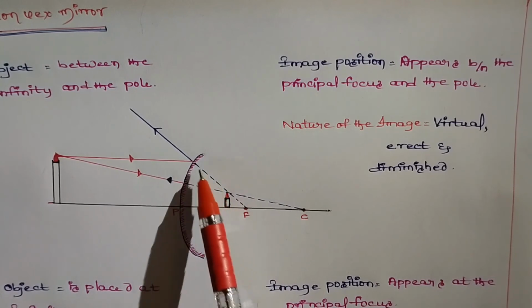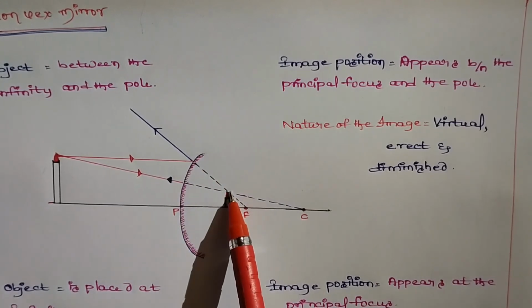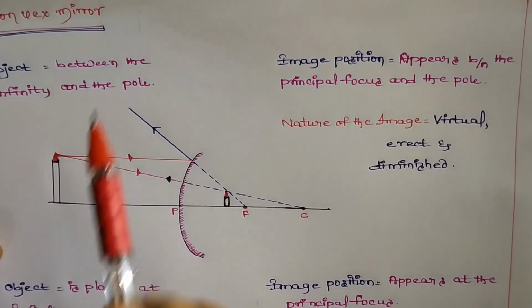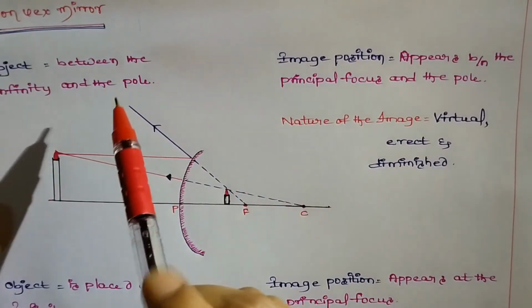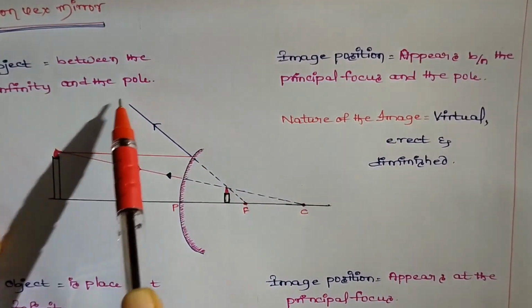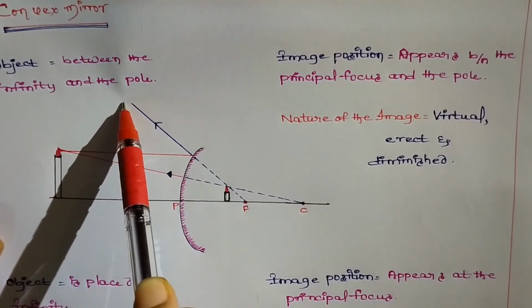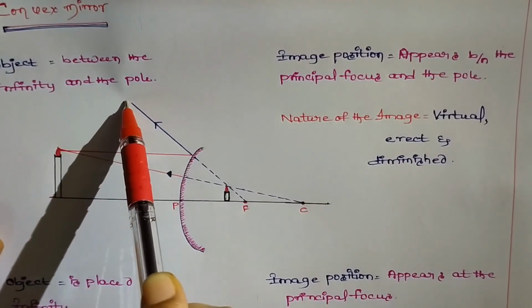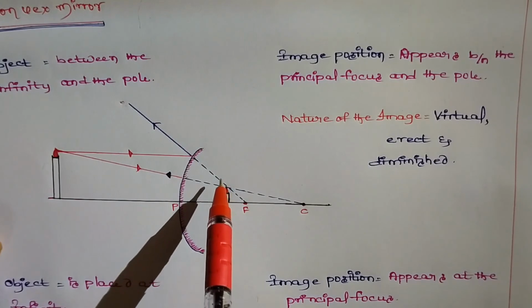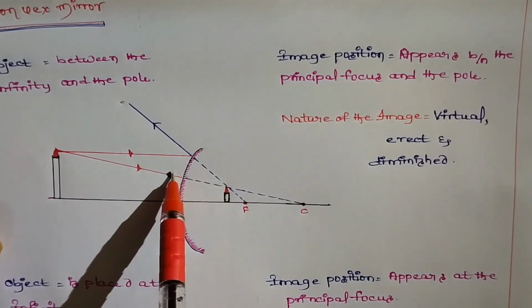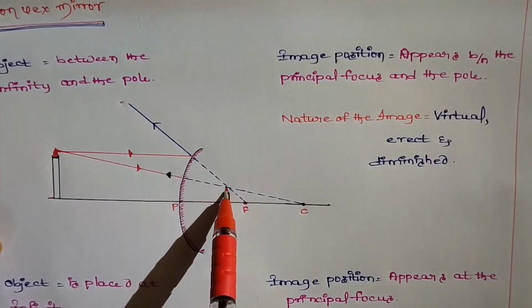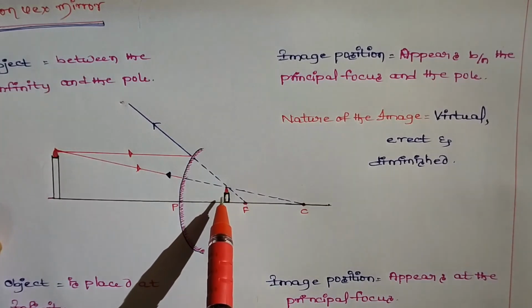Here we are extending these rays, and if a person is viewing here, he will think that these rays appear to be diverging. So by diverging rays a virtual image will form.